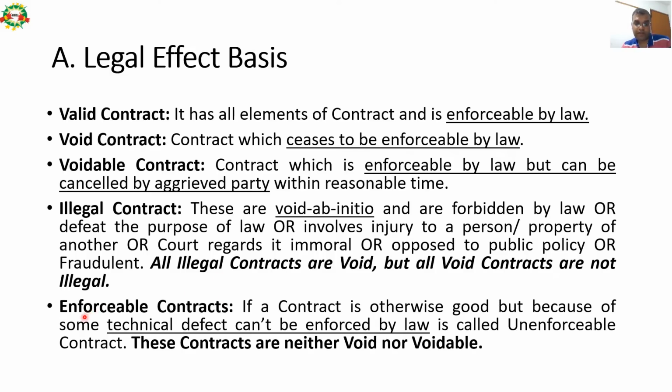And then fifth is unenforceable contracts. If a contract is otherwise good, but because of some technical defect can't be enforced by law, it is called an unenforceable contract. These contracts are neither void nor voidable. Please remember this line also.